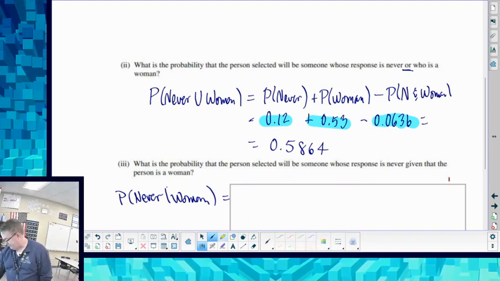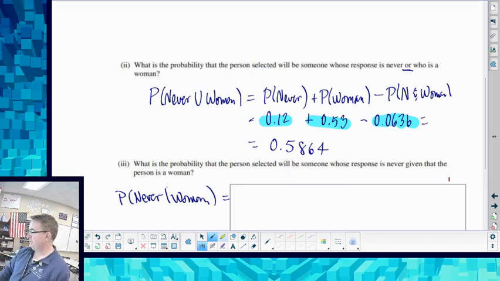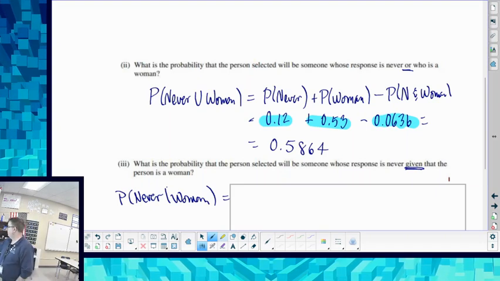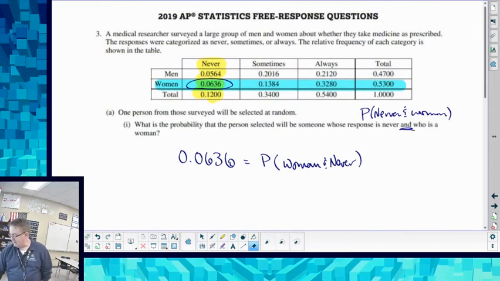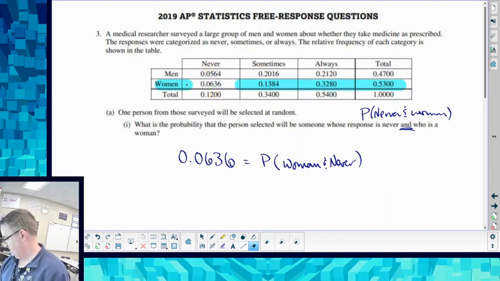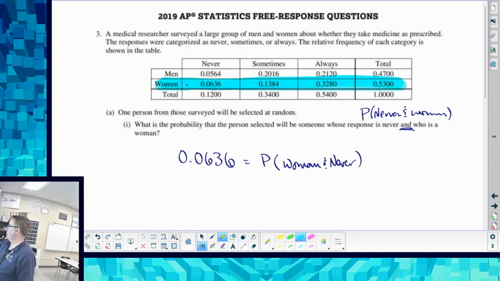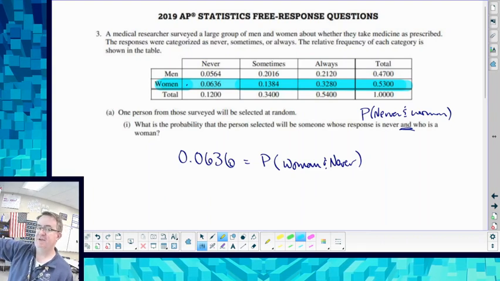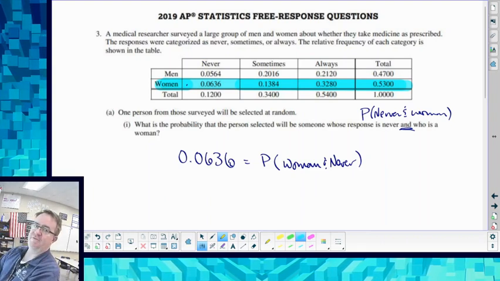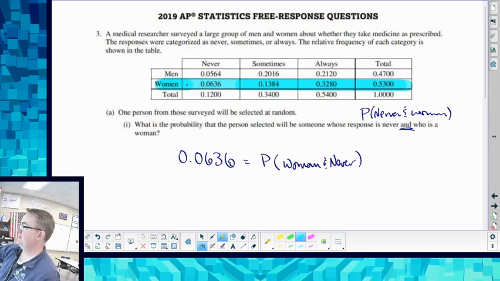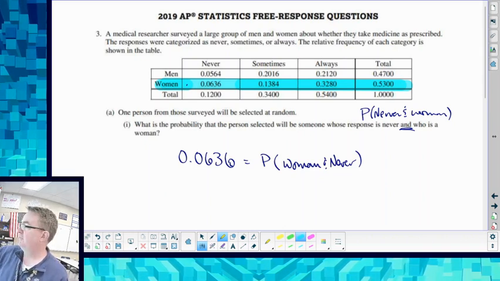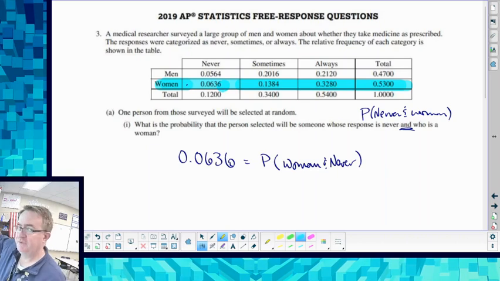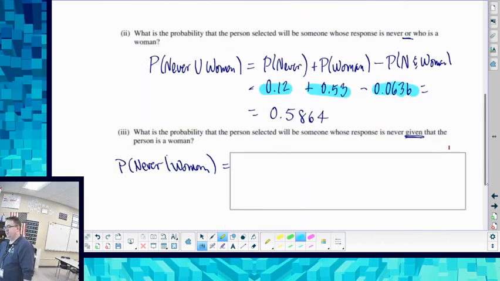Similarly, down over here is what's the probability the person selected will be someone whose response is never given that person is a woman. So we have already made the selection. We are already in this, so we know that we're in that 53%. Then we're going to say, of the 53%, what percentage is never? Now we know that that is 0.0636 for the entire group. So to do that, we need to divide that out.